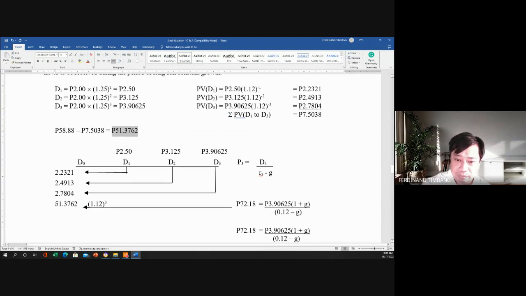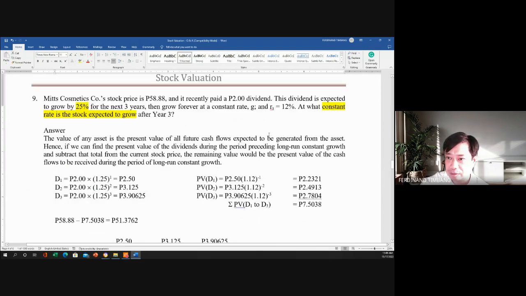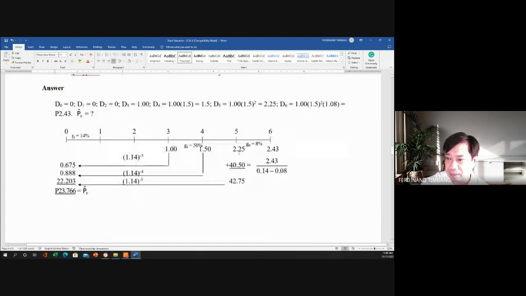Okay, so this time, instead of getting the present value, we're getting the future value. So this 51.3762 times 1.12 raised to 3, we get 72.18. Because, class, what we did before was add the P3 to the D3. Like here, that is the price, and the 42.75, we took the present value.